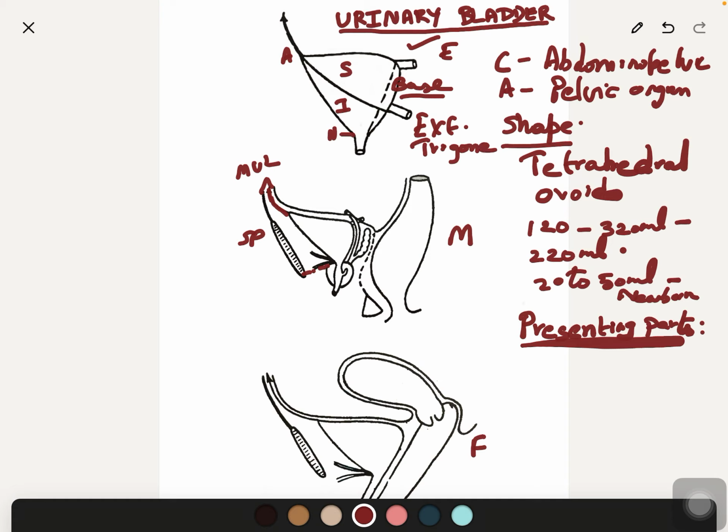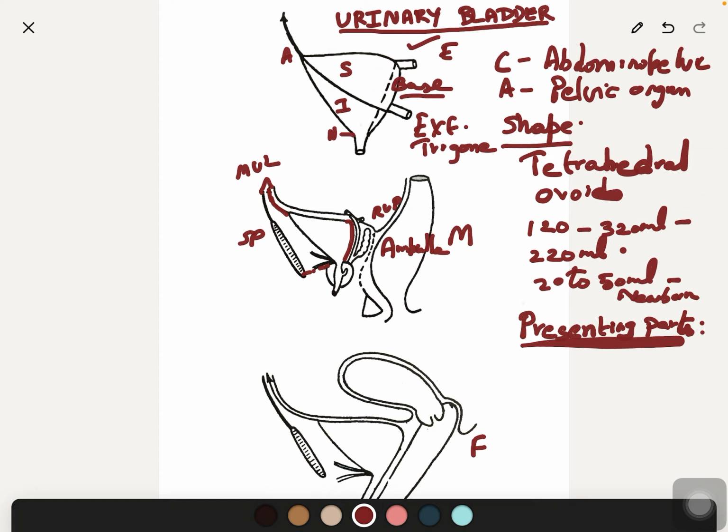Relations, if you see in the male, this is the base. So this part is the base. It is related to the ampulla of the rectum. So this is the ampulla of rectum, separated in the upper part by the rectovesical pouch. So this is the rectovesical pouch, and in the lower part by the following structures: a pair of seminal vesicles.